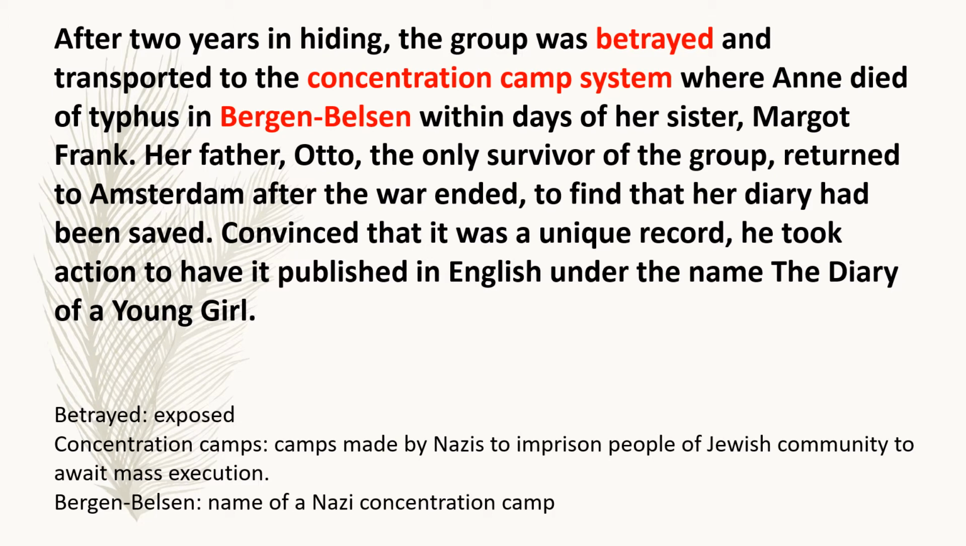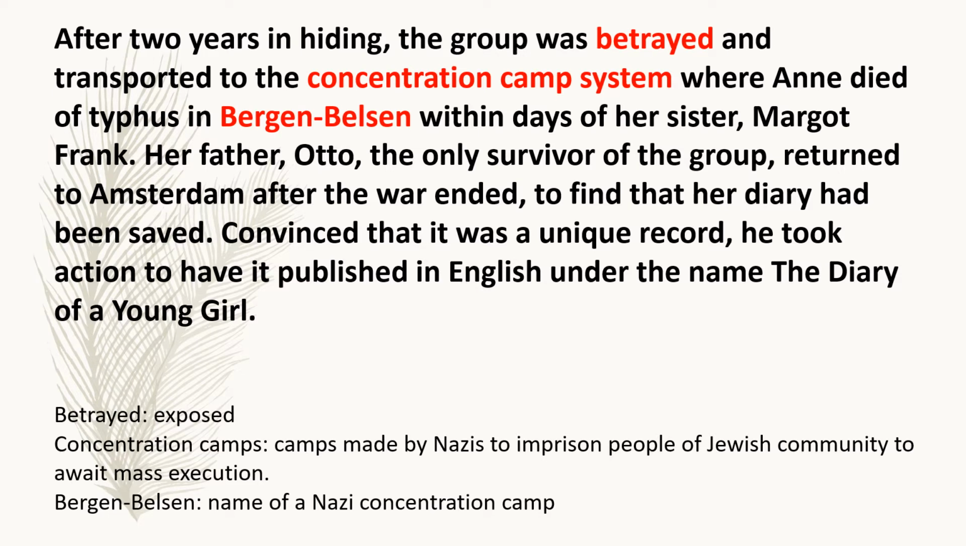Here students, betrayed means exposed. Concentration camps are the camps that were made by Nazis to imprison people of the Jewish community to await mass execution. And Bergen-Belsen is the name of such a Nazi concentration camp that was made with the purpose of executing the people of the Jewish community. So children, what did happen next with this girl?